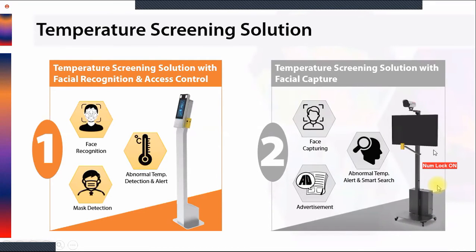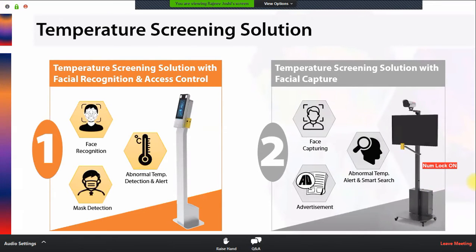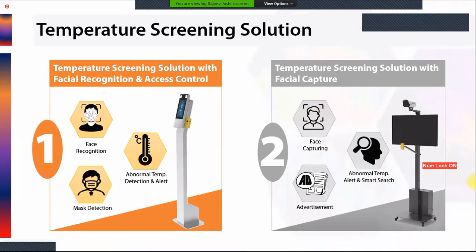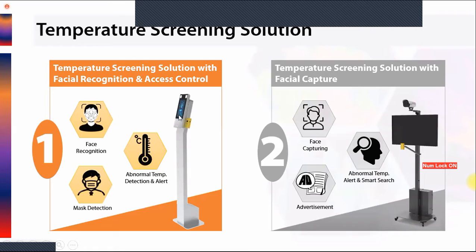This new CP Plus T-Sense series is basically a temperature screening solution. In this solution, we have two kinds of products. The first one is the temperature screening solution with face recognition and access control. This is a complete standalone unit in which we have a bracket with the face recognition terminal, a tablet-kind-of device, and a wrist measurement sensor.